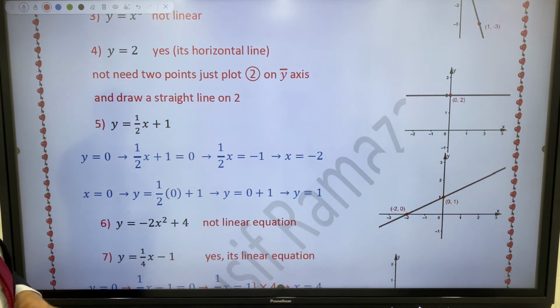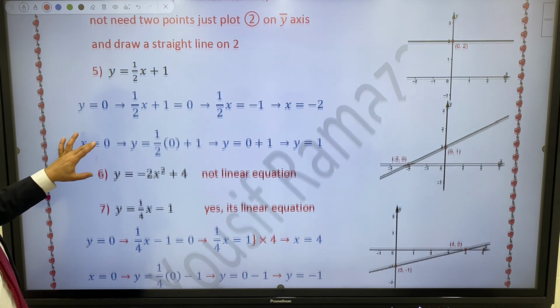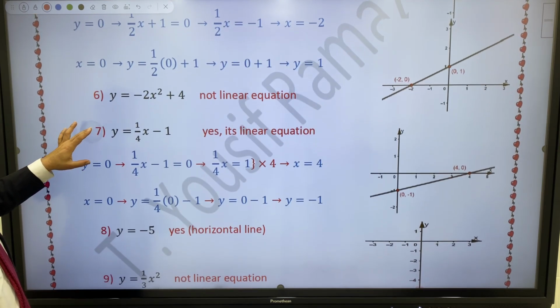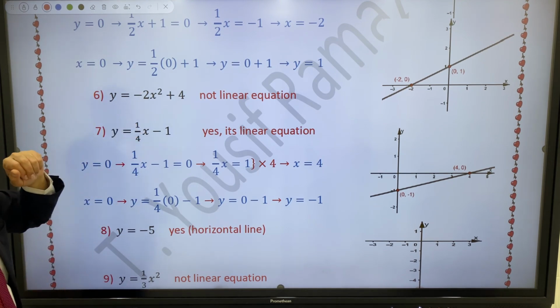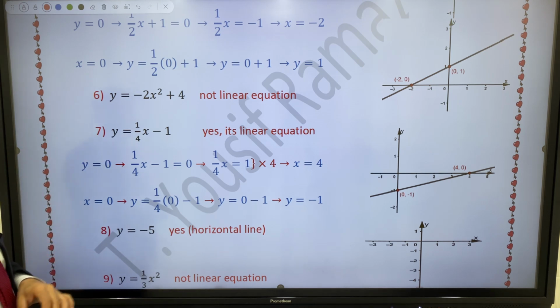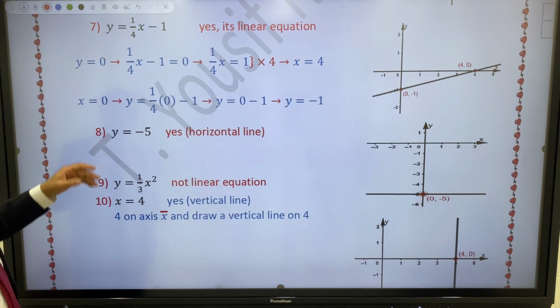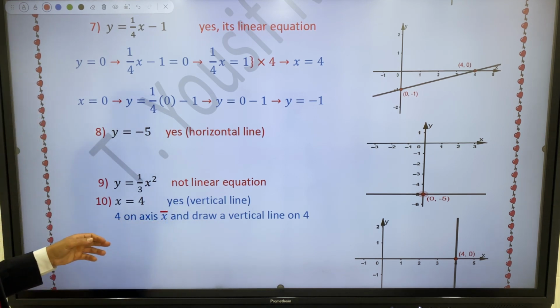About question 5, for example, it also is a horizontal line, x is degree 1. About question 6 is not a linear equation because x is degree 2, it is a quadratic equation. About question 7, yes, it is a linear equation, x is degree 1. So about question 8, yes, it's a horizontal line. About question 9, y equals 1 over 3 x to the power 2, non-linear because x is degree 2.